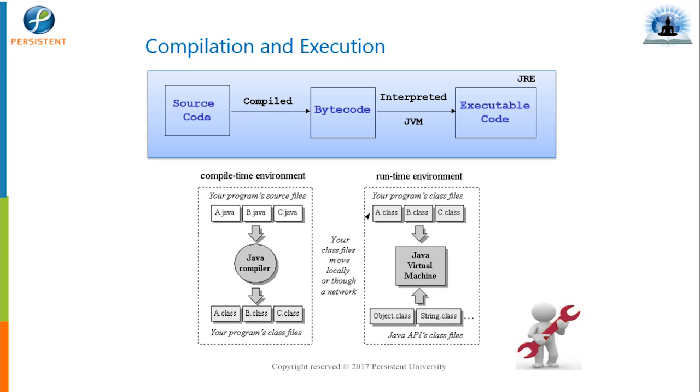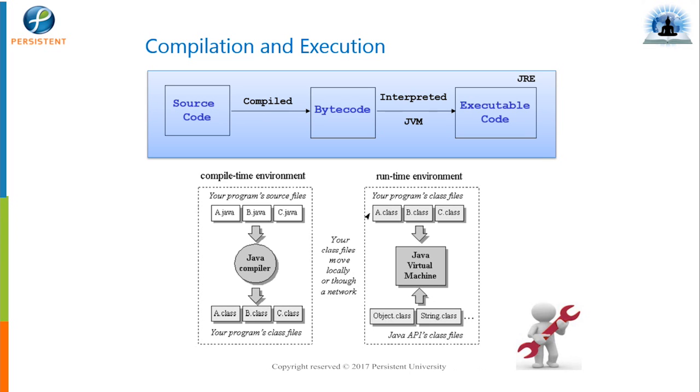So if you observe the blue box on the upper side, it says that source code, if it is compiled, will get a bytecode, right? And that bytecode is platform independent, and it can be executed on different machines on a number of operating systems, right? And what we need to execute that bytecode is a JVM, simple. JVM stands for Java Virtual Machine.